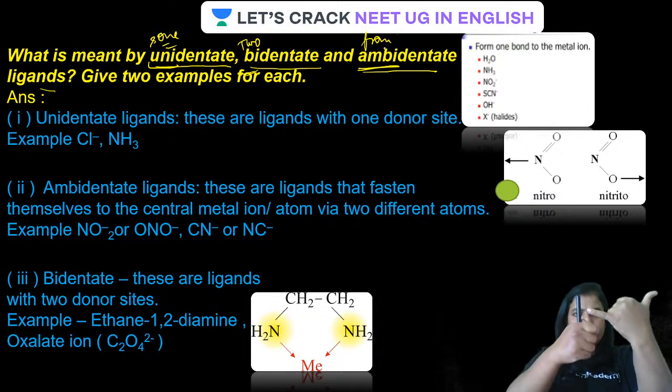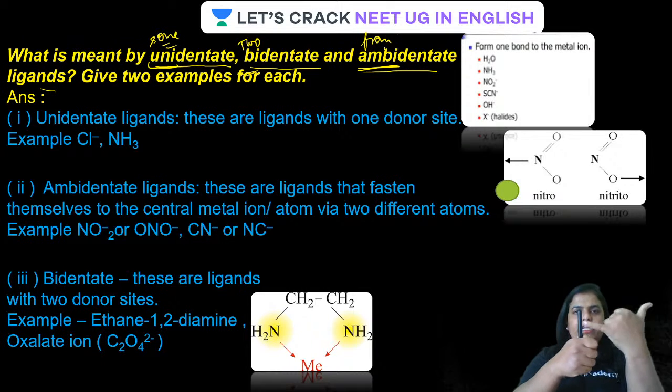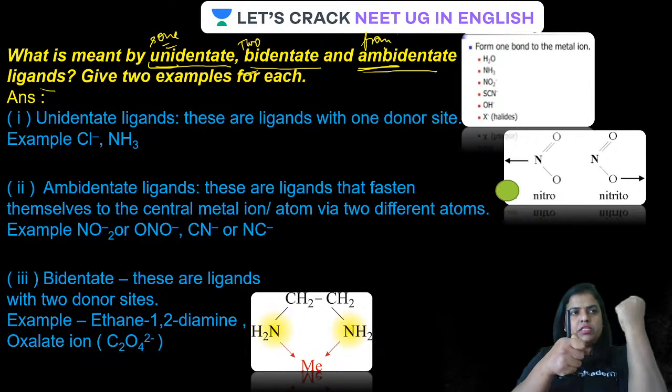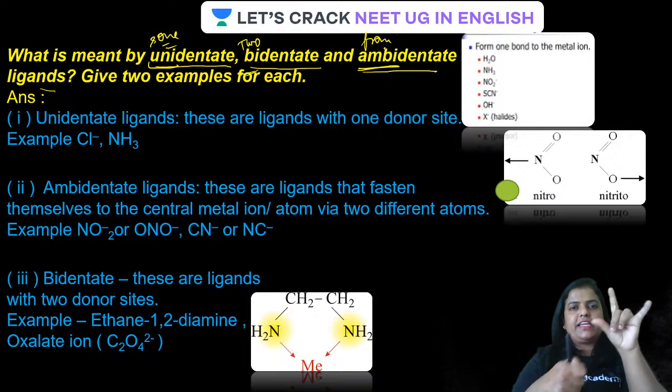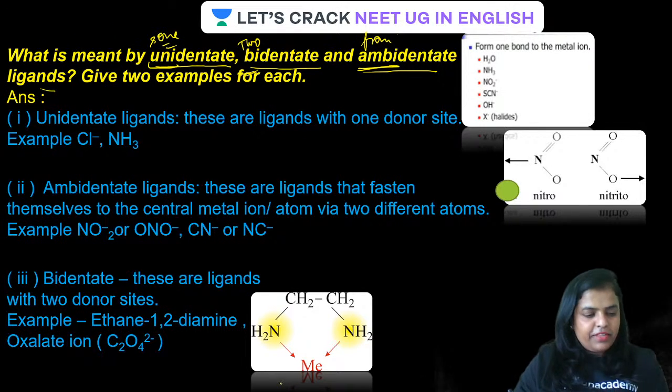Or take it this way: if it is ambidentate, this is the ligand which is ambidentate. What does that mean? Either it will be attached to the metal atom from one side, from this one, or it can be attached to the metal atom from this side. Ambi, from two sides, but at a time only from one side. Is that clear? Let us look at this with examples on the screen.